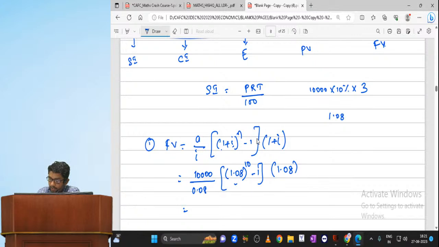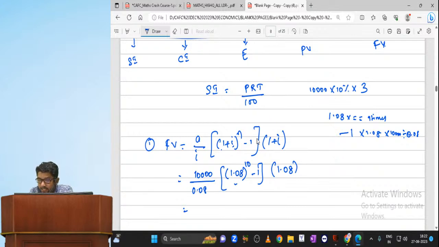First you start with 1.08, into, equal to, for how many times? Equal to 9 times. Then minus 1, into 1.08, into 10,000, divided by 0.08. Can you please tell me what exactly the answer is?